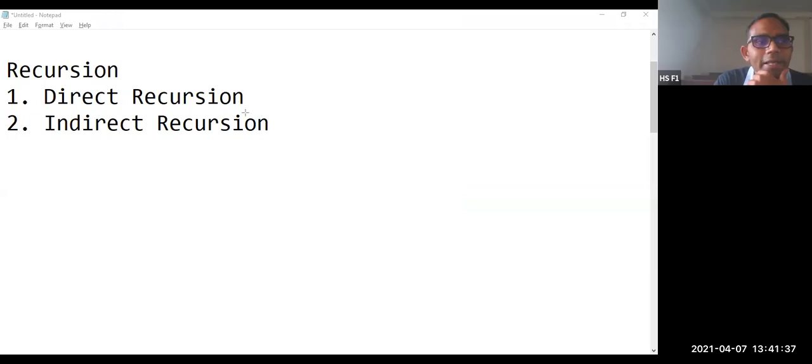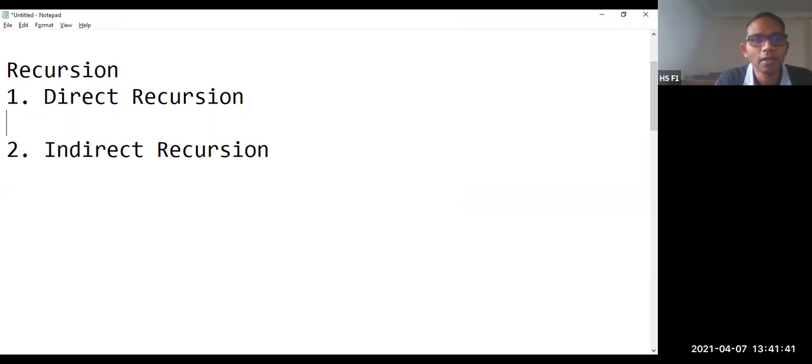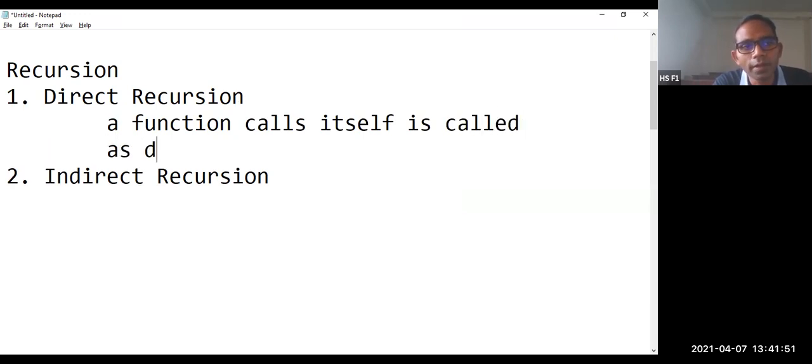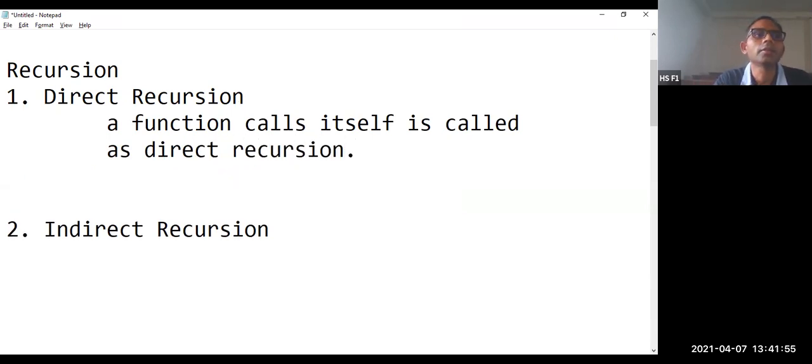So now let us see one example of direct recursion. What do you mean by direct recursion? A function calling itself is called direct recursion. Now let me open Dev. Just a second. Dev, yes.